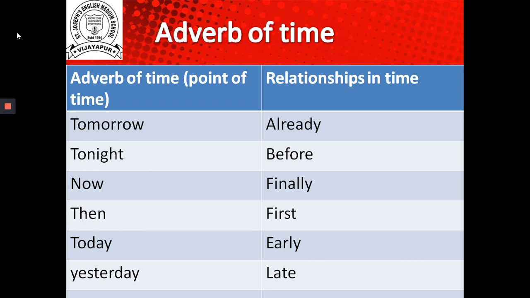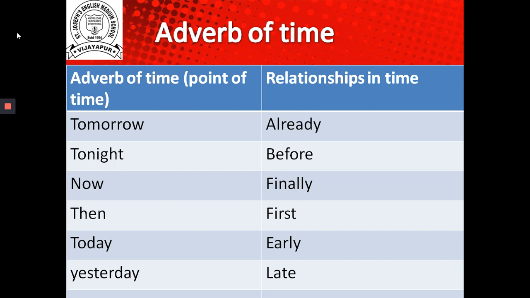So a little late is a relationship in time. And yesterday clearly mentions the exact point of time. So this is an adverb of time.